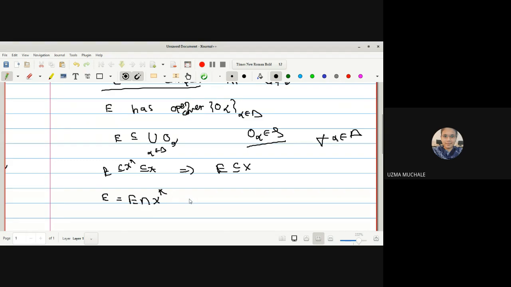Is it okay? Yes, ma'am. Okay, so we have this X star as it is, and E is covered by the union of all O alpha. So let me write down the subset relation: E is contained in the union of all O alpha intersection with X star.